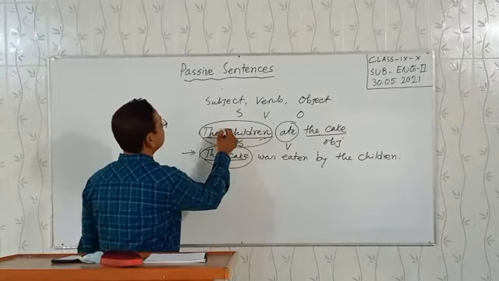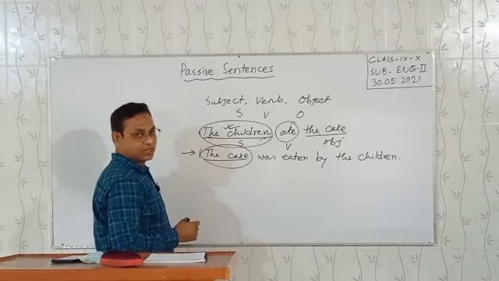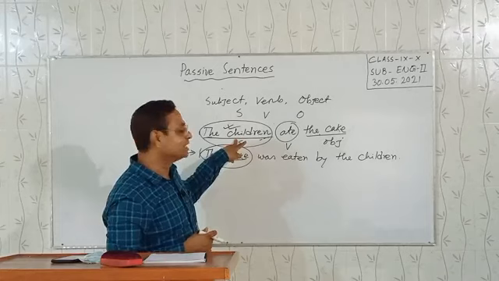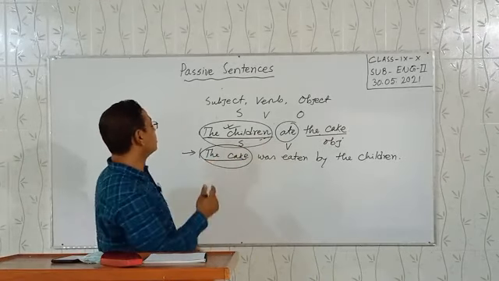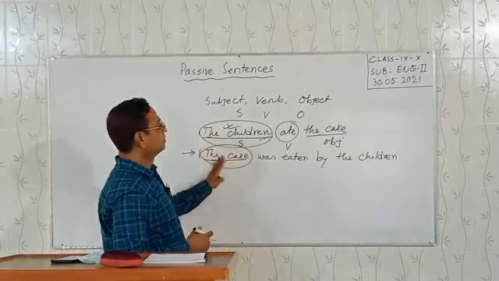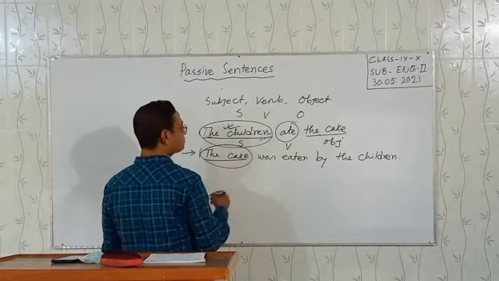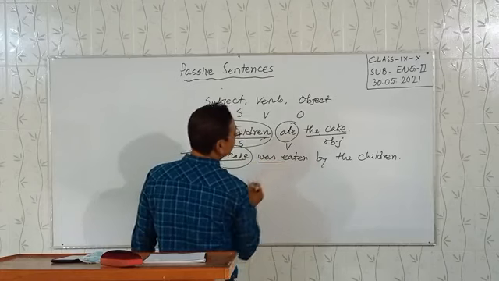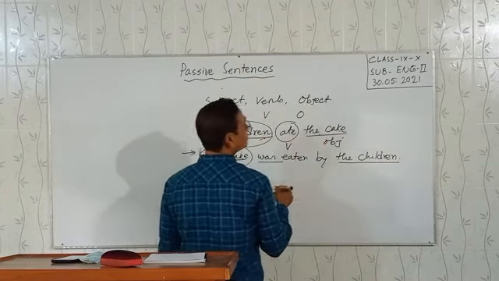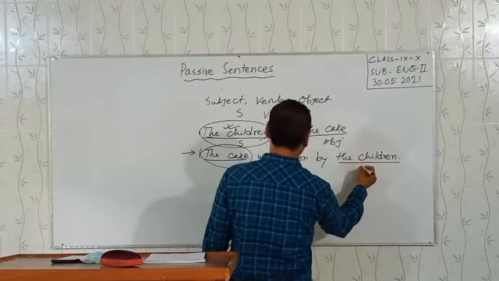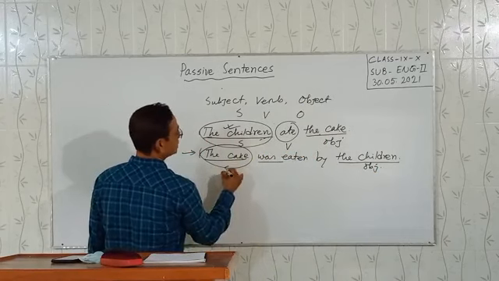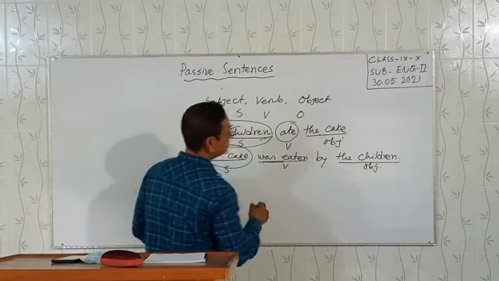In an active sentence, the subject is the main focus, but in a passive sentence, the object is the main focus. Object is very important here. And then the be verb is used, then the subject is acting as object.